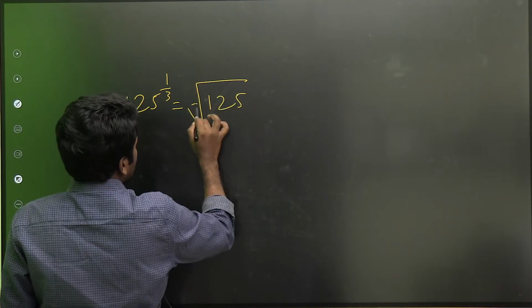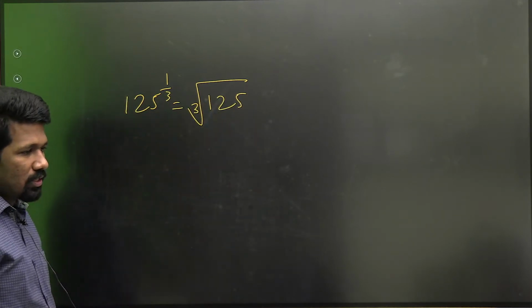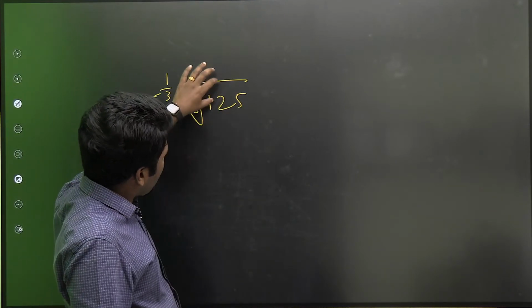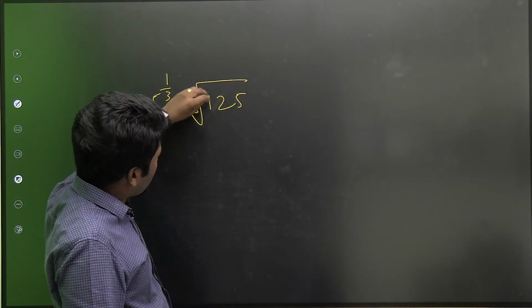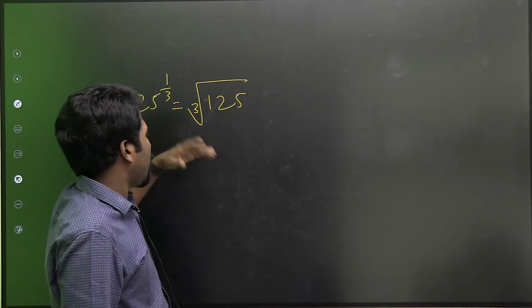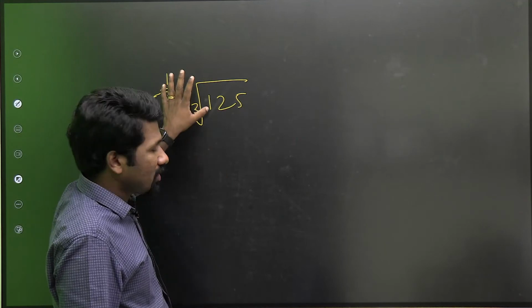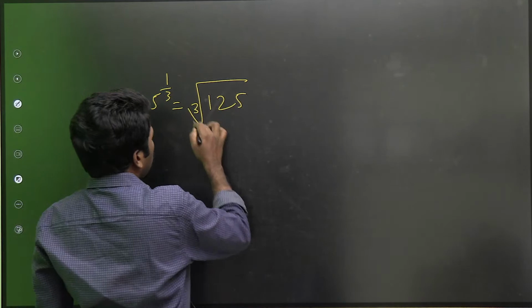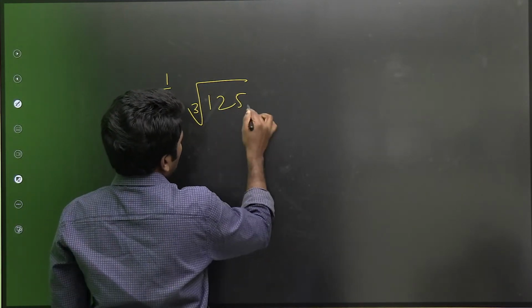Yeah, that is where surds comes into play. What is surds? This is an example of a surd, where you are taking the root of it, where you cannot avoid the root. Yeah, you can avoid the root. Here actually it is not exactly surds, but the form I am saying. So cube root of 125 we can say.